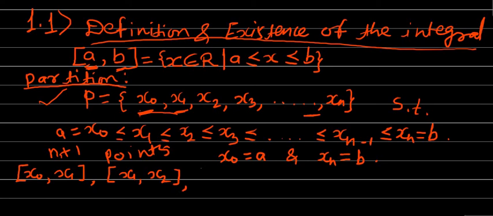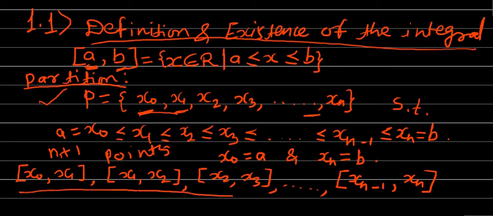Next subinterval will be from x2 to x3, and continued in this manner. Obviously the nth subinterval will be from xn minus 1 to xn. In this way, the partition P subdivides the interval a to b into n subintervals. These are n in number. Okay, we call these subintervals of the interval a to b.